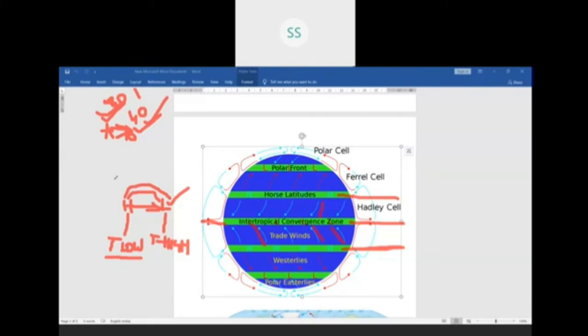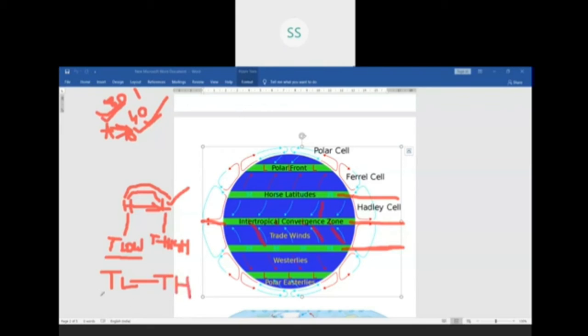So that's how the winds will blow from high pressure to low pressure areas, or you can say that the winds will blow from the regions where the temperature is low to the regions where the temperature is high.